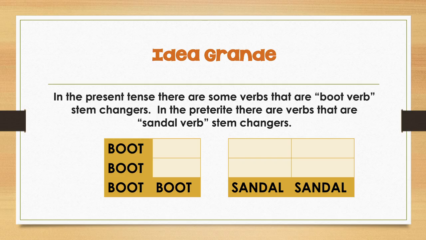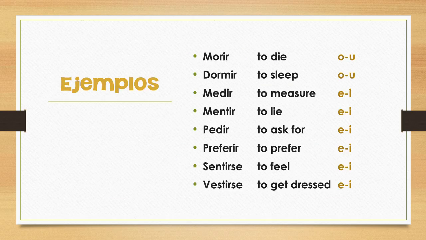All right, so let's take a look at what verbs are in this group. We have morir, which means to die, and it's an O to U sandal verb. Then we have dormir, which means to sleep, which is an O to U sandal verb. We have medir, which means to measure. It's an E to I. Mentir, to lie, is E to I. Pedir, to ask for, is E to I. Preferir, to prefer, is E to I. Sentirse, to feel, is E to I. And vestirse, to get dressed, is also an E to I.